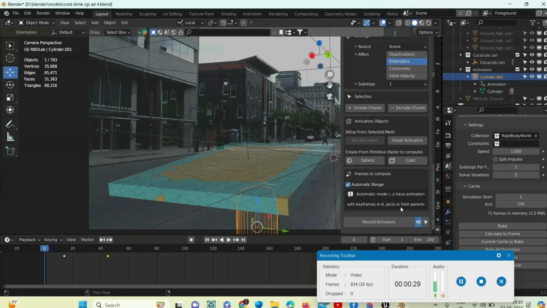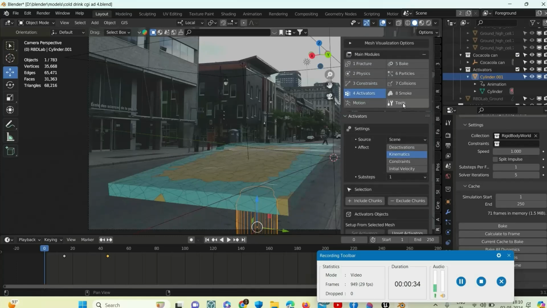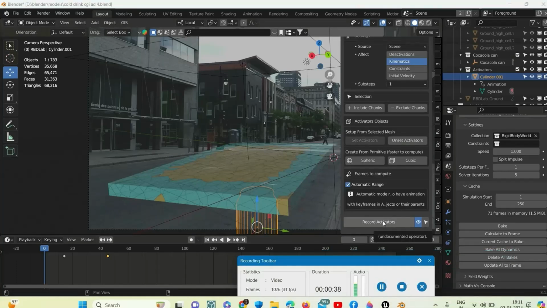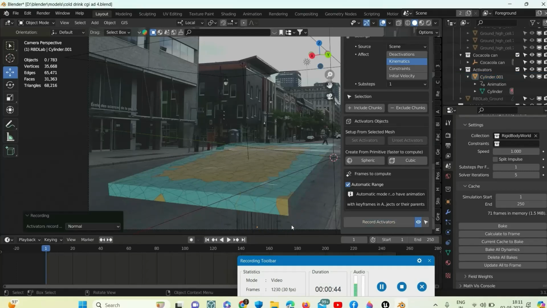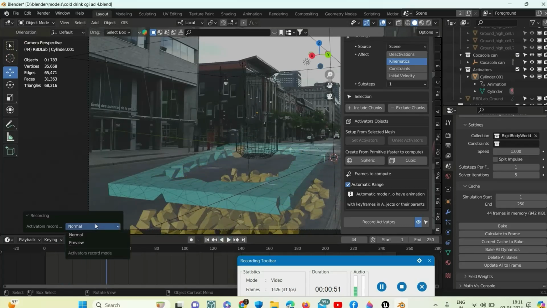Now we will select record animation, record activator. Now we will select the preview.